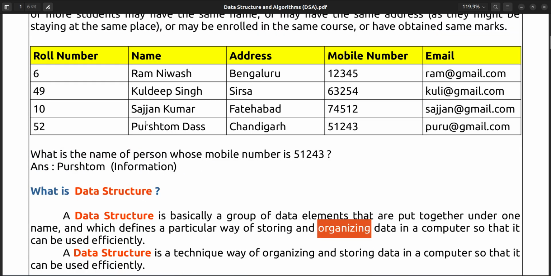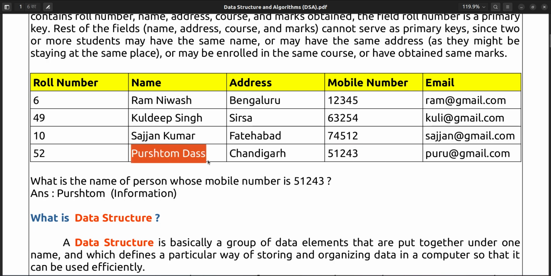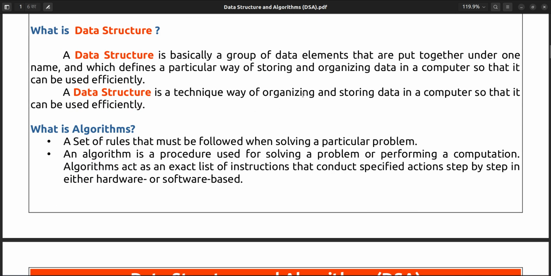If you want the name whose mobile number is 51243, you have to search in the data, and then you will get the corresponding record. That is storing and organizing the data. So data structure is a technique to store and organize the data in a computer so that it can be used effectively.